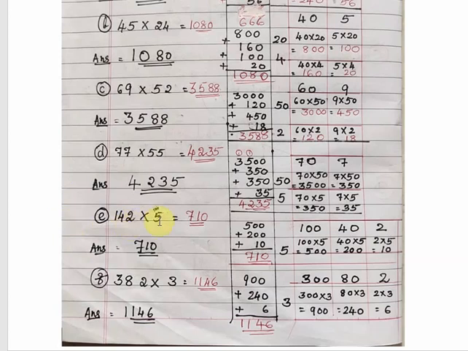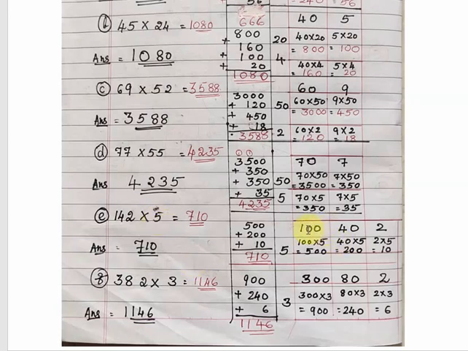Now 142 multiplied by 5. Up to this you had studied 2 digit multiplied by 2 digit, where the multiplier is also 2 digit and the multiplicand also 2 digit. Here you see a 3 digit number, that is, the multiplicand is 3 digit, with a 1 digit multiplier. The method is same.